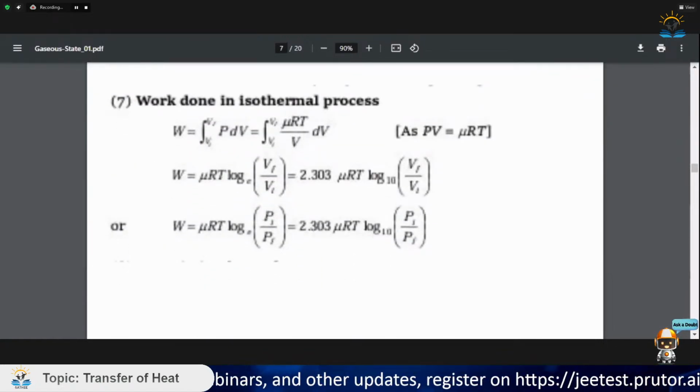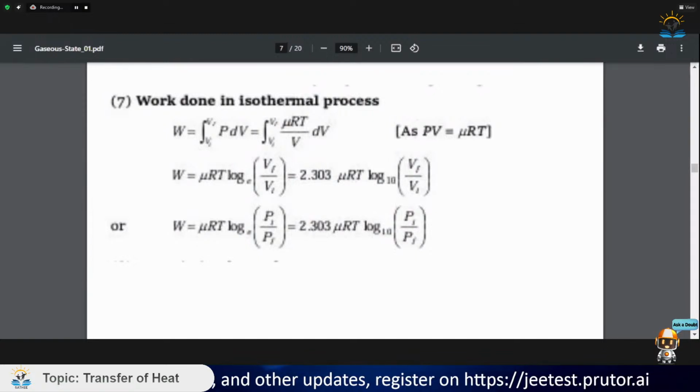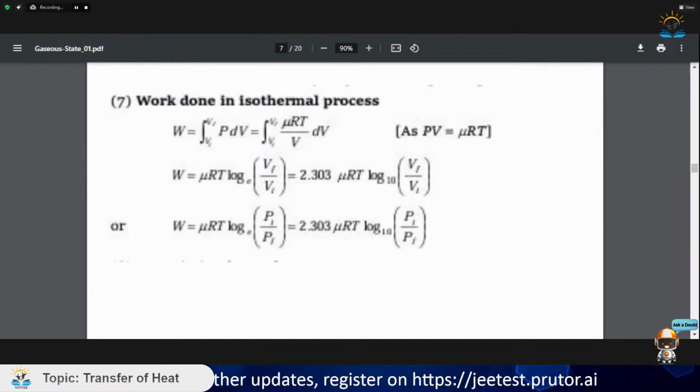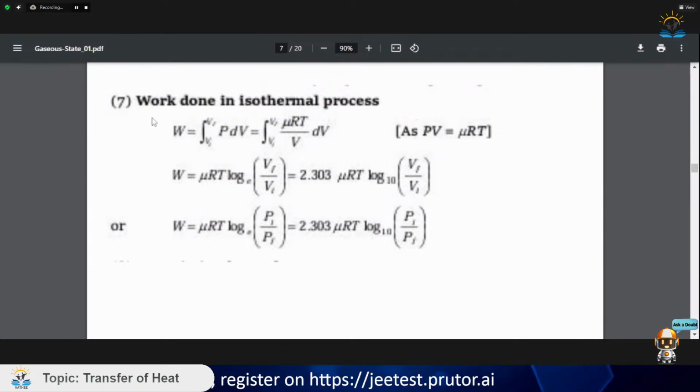Now we have seen some assumptions of kinetic theory of gases. Let us cover a topic. It says work done in isothermal process.